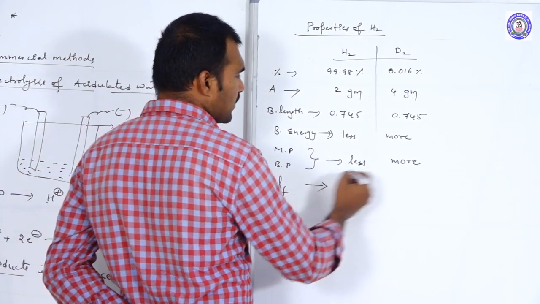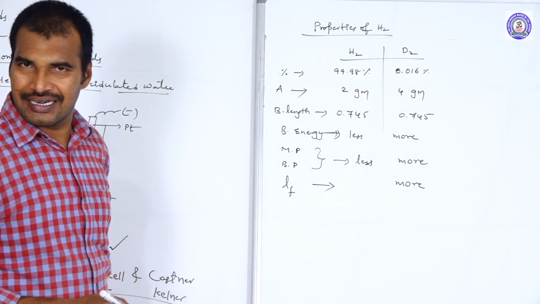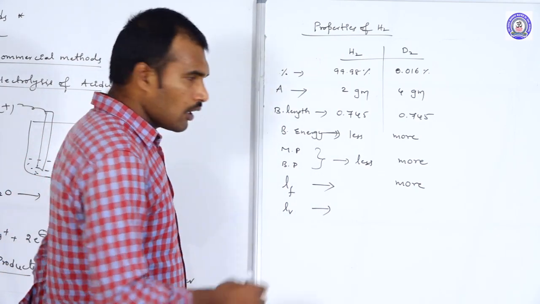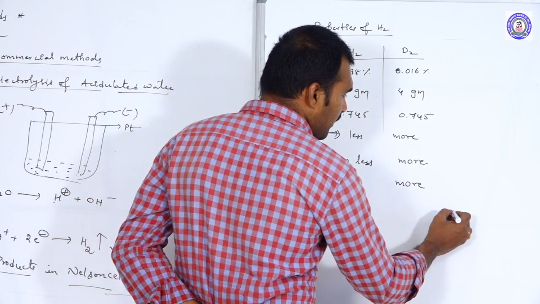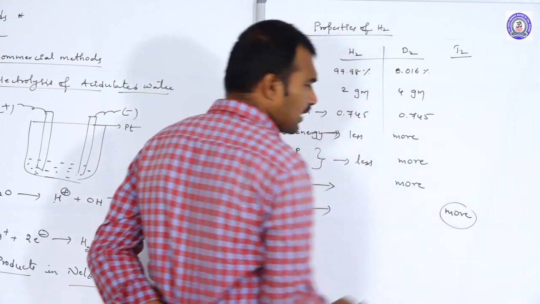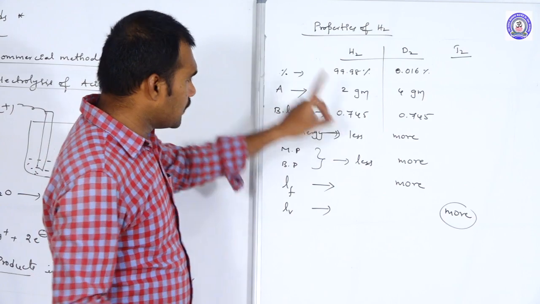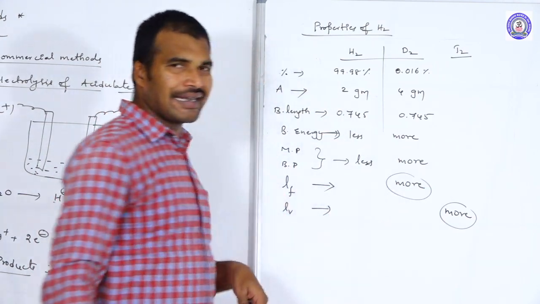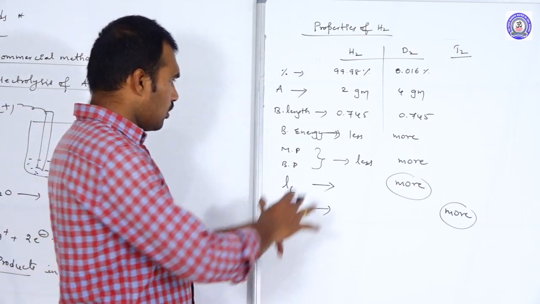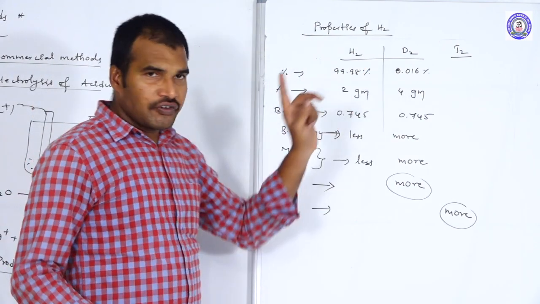So latent heat of freezing is more for deuterium, whereas latent heat of vaporization is more for tritium. Tritium has a higher latent heat of vaporization than the remaining two, whereas deuterium has a higher latent heat of freezing than the remaining two isotopes. So this is about some physical properties comparing hydrogen, deuterium and tritium.